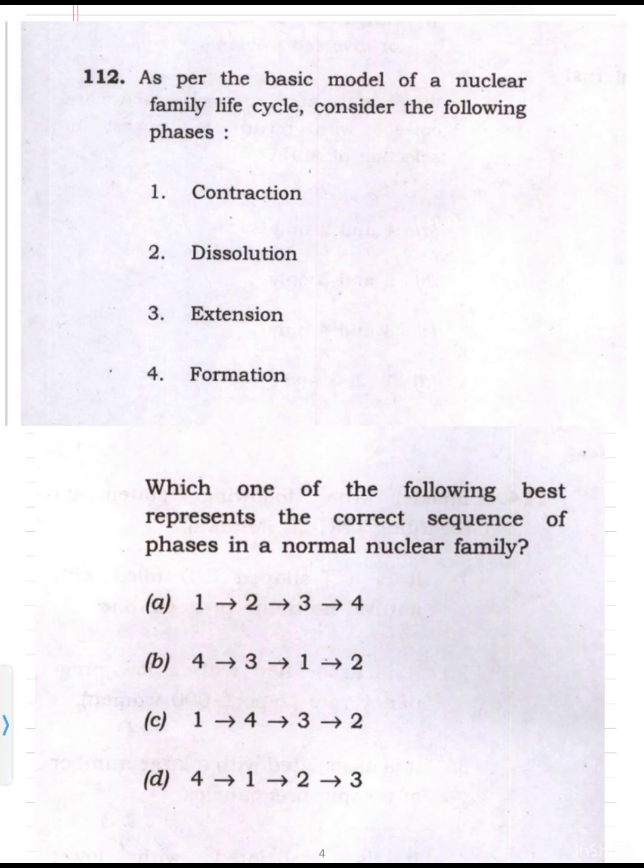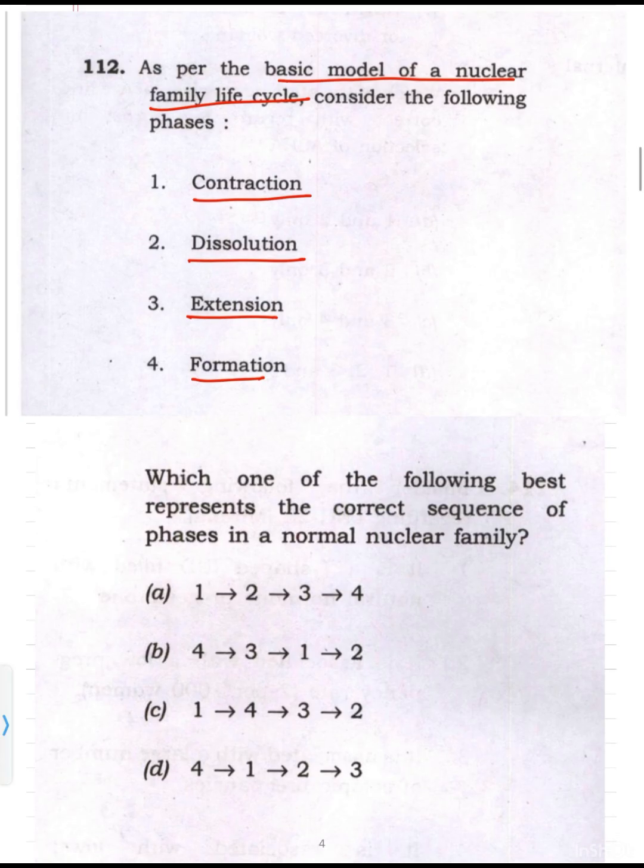112th is, as per the basic model of a nuclear family life cycle, consider the following phases: contraction, dissolution, extension, formation. And we have to put it in the correct sequence. So first of all, what are the phases of the nuclear family life cycle? First of all, there will be a husband and wife. They will be married together. So first of all, there will be marriage.